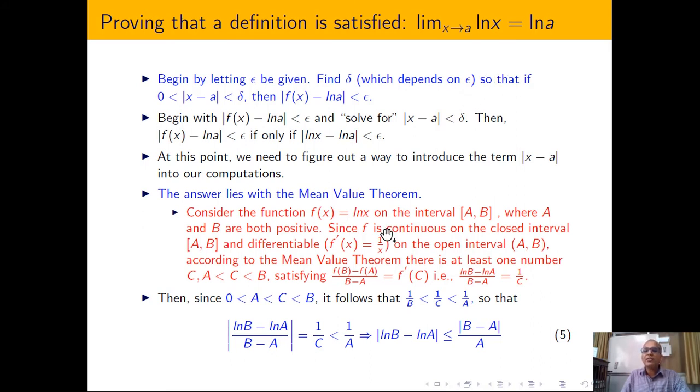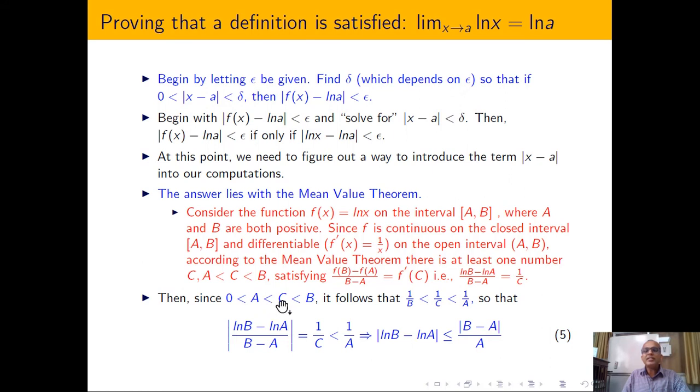I hope that you are all well aware of the mean value theorem, where a and b are both positive quantities, and f(x) is continuous in the closed interval [a, b] and also differentiable. ln x is differentiable on the open interval (a, b). So according to the mean value theorem, you have to calculate (f(b) - f(a))/(b - a) equal to the derivative f'(c). Now if you substitute everything, then you are able to get this kind of condition.